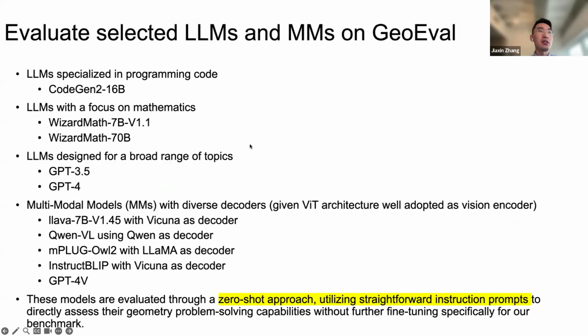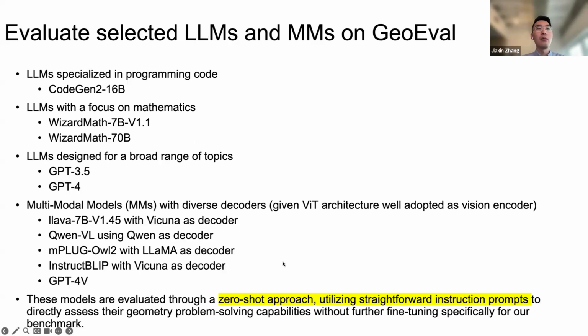We meticulously select these models for evaluation. The first group is large language models specific to programming code. Since we focus on geometric problems, which belong to the mathematical problem scenario, we also select models pre-trained on a math corpus. And we have selected commercial models like GPT-3.5 and GPT-4.